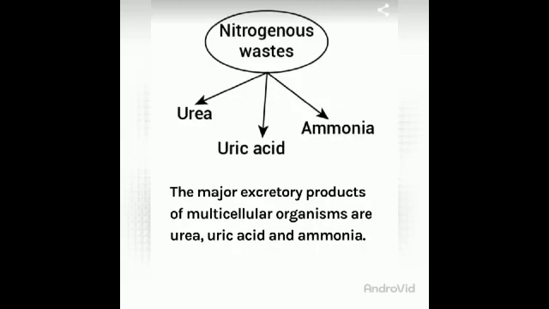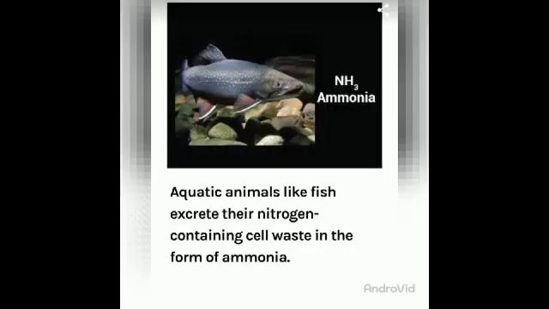So the major excretory products of multicellular organisms are urea, uric acid, and ammonia. Here you can see the ammonia rich waste material. Aquatic animals like fish excrete their nitrogen containing cell waste in the form of ammonia. So basically the waste material of aquatic animals is what?